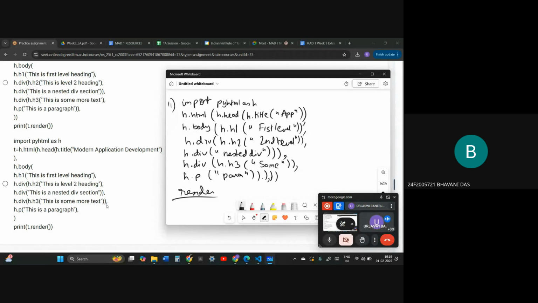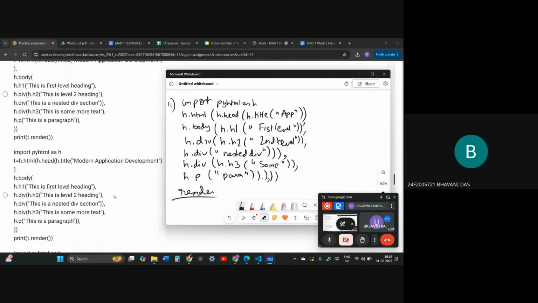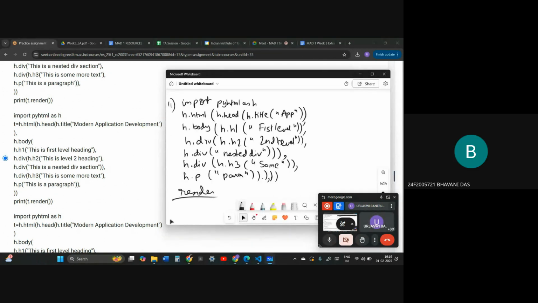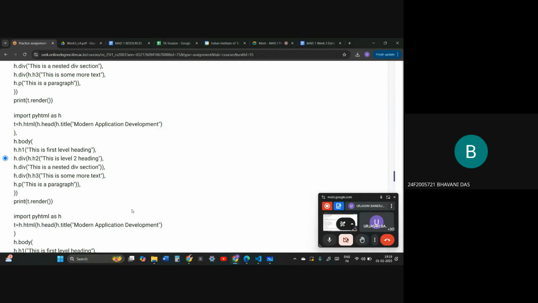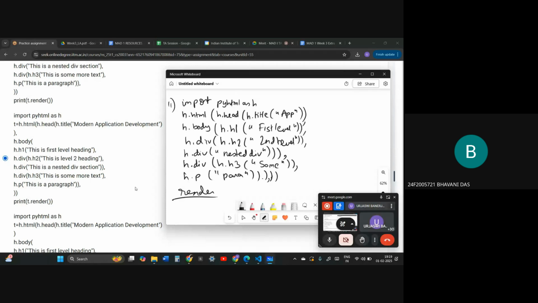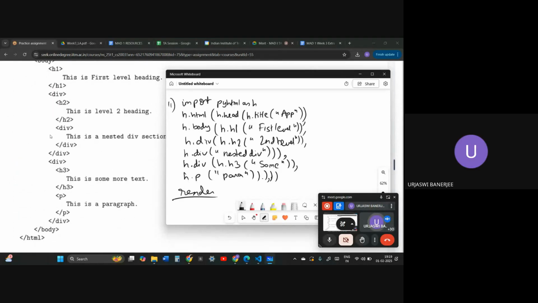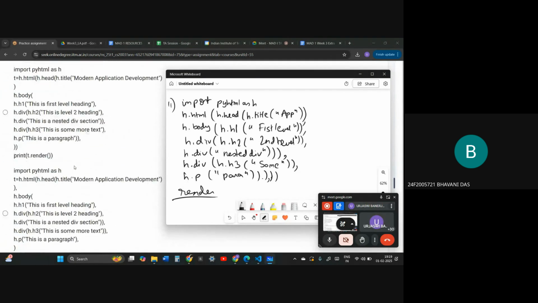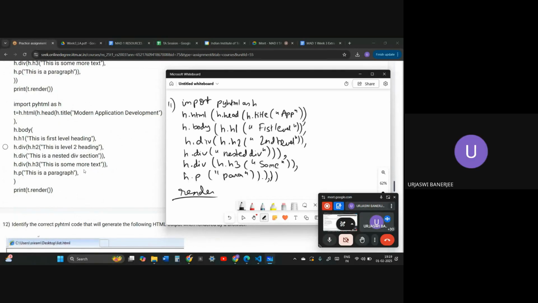Ma'am, these three divs are nested, right? So all the three divs will get closed after. No. You have to see where each is closed. Two divs are like this: this div starts over here, then this div is ending over here. Then the third div starts. Two divs are closed, and only then the third div starts. Two divs are nested, and inside the third div we got the paragraph tag.